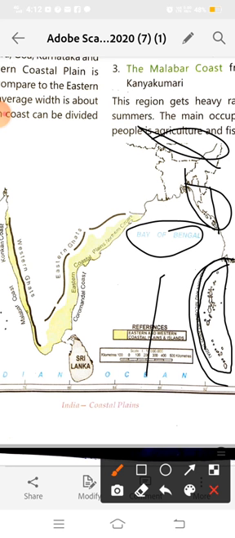Okay, Andaman and Nicobar is a union territory of India. Okay, so which is known as the Union Territory of India? Which part of India is known as the Union Territory?